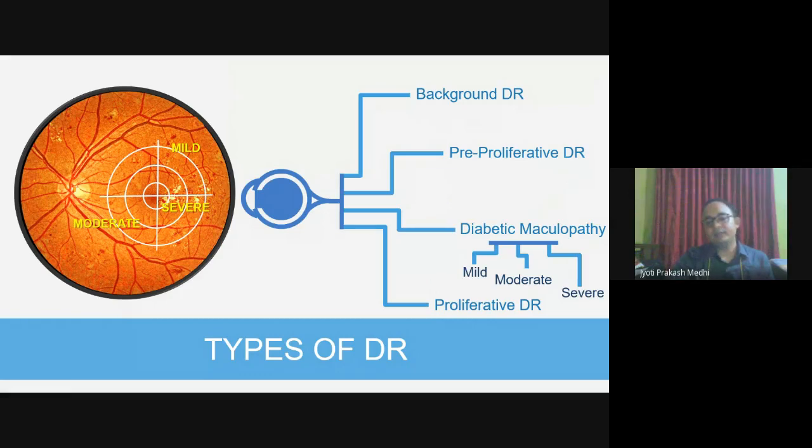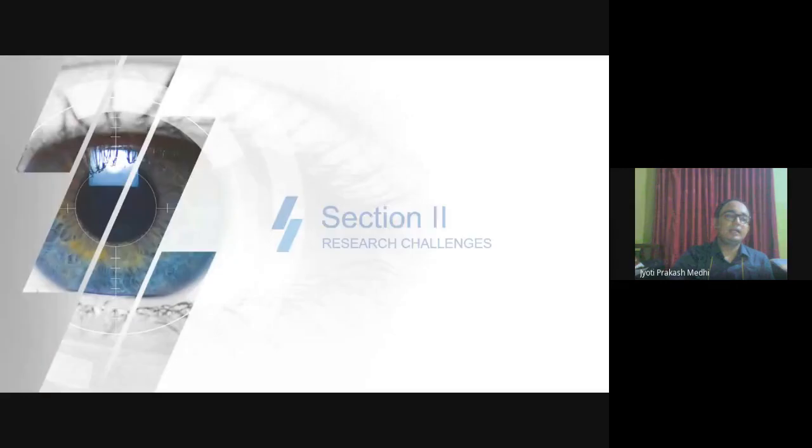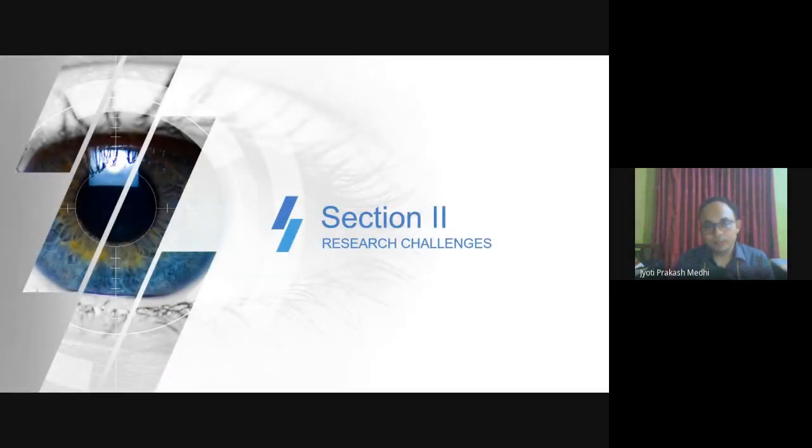So these are the various types of diabetic retinopathy. With this, we end the first session, where we have discussed what the eye is, what the retina is, what diabetes is, how diabetes affects our retina, what diabetic retinopathy is and its various stages, how we take images of our eye, and what changes occur over the retina.